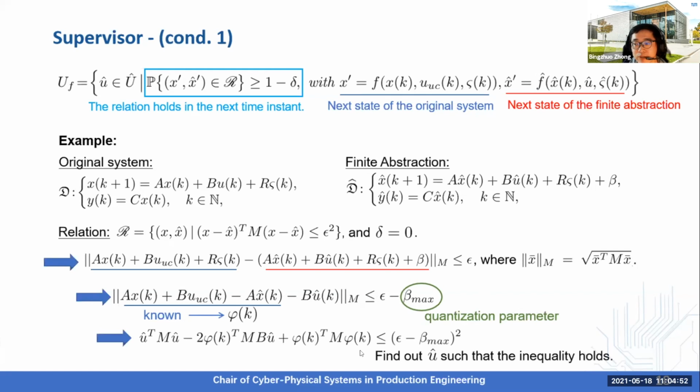So on the fly, we need to find U hat such that this inequality holds. So this is basically how we check condition 1 for this example. If the set UUF is not empty, then we can continue with checking condition 2.